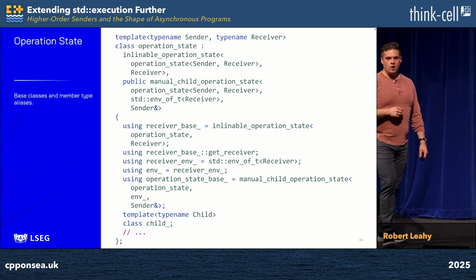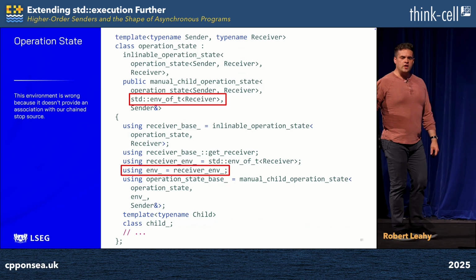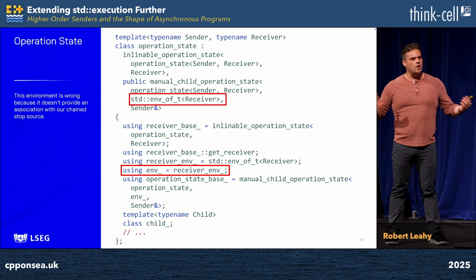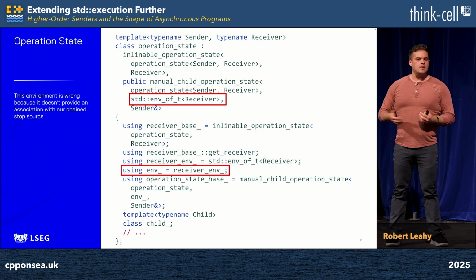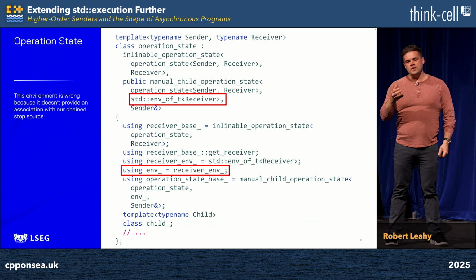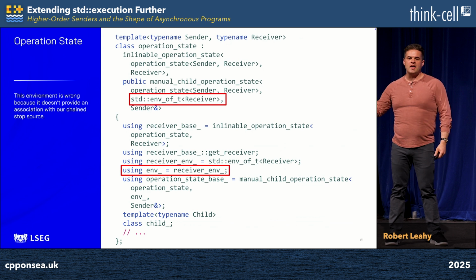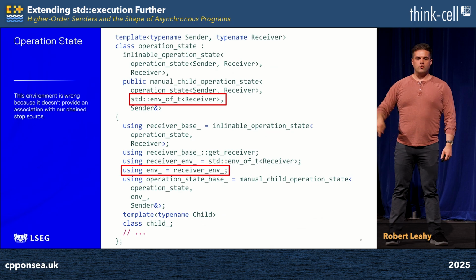But there's actually an error on this slide. The error on this slide is in the environment that we've chosen. Because recall that unlike repeat, we want to emit de novo stop requests. We want the ability to emit a stop request in response to some stimulus we're receiving from the completion of one of our children. And because of this, we need to not pass through the stop token provided to us by our receiver's environment, but replace it with the stop token from our stop source.